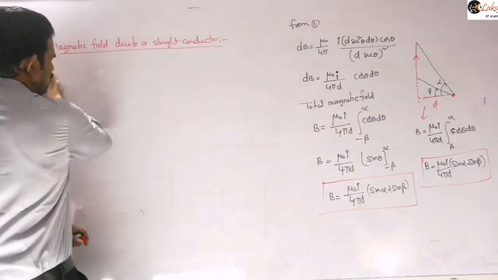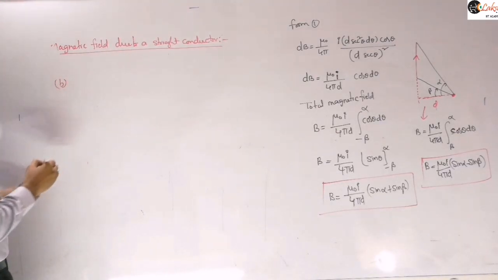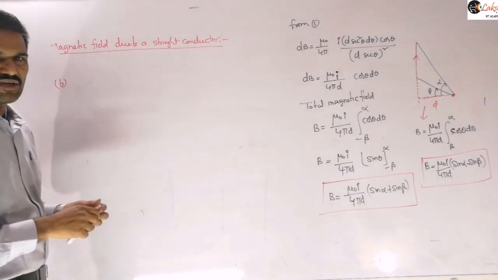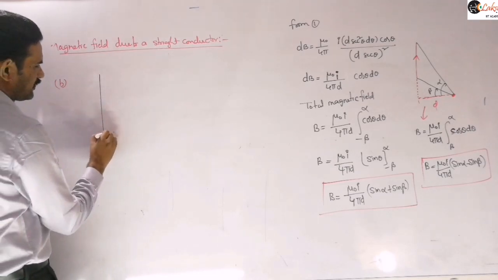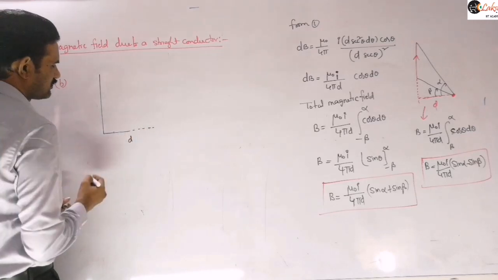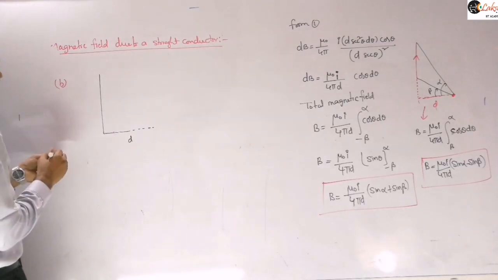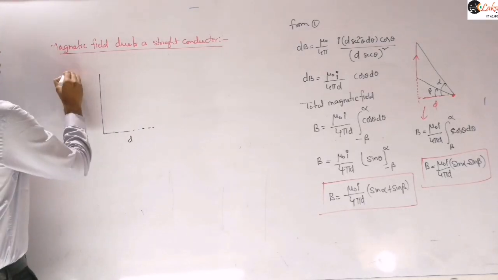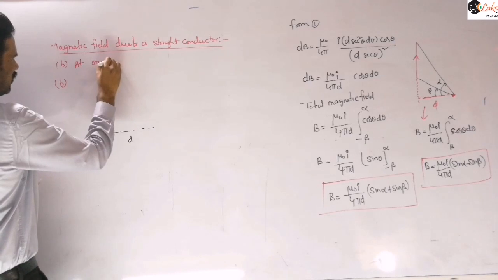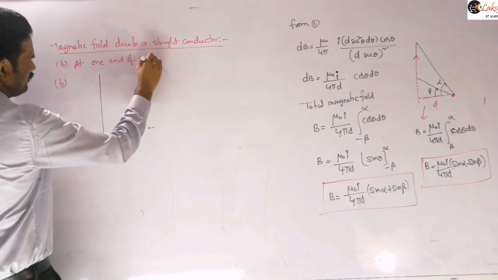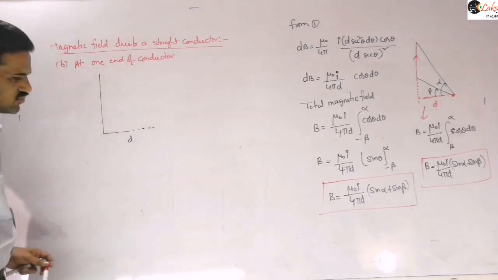So this is for a finite conductor, as we defined there. Now suppose you are taking the case of the magnetic field due to a semi-infinite conductor, that means the conductor will be there like this. We are taking a point here at a distance of d near one end of the conductor. First let us write here: B, what we are taking, is at one end of the conductor.